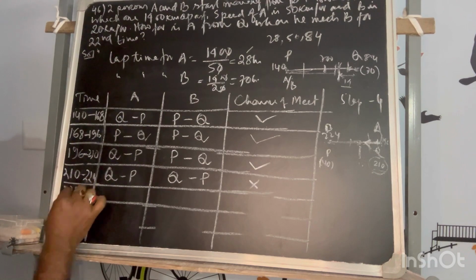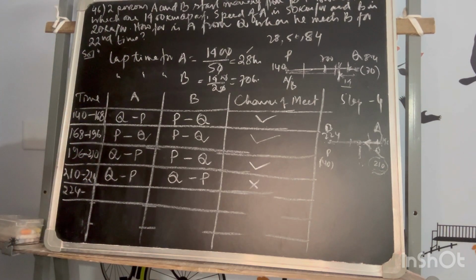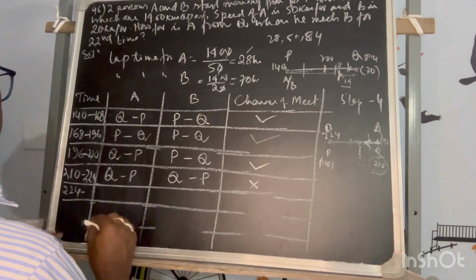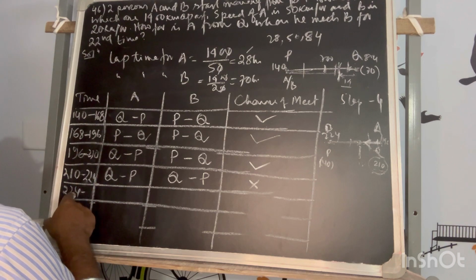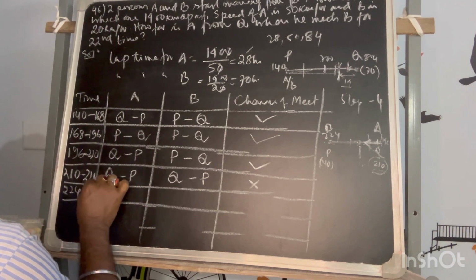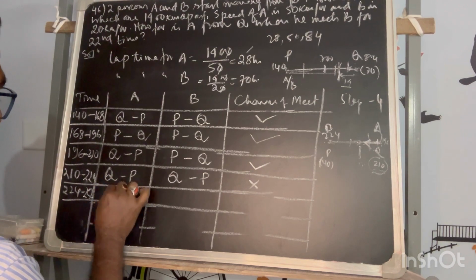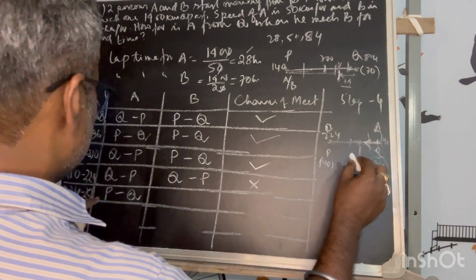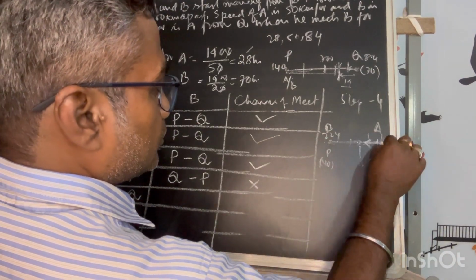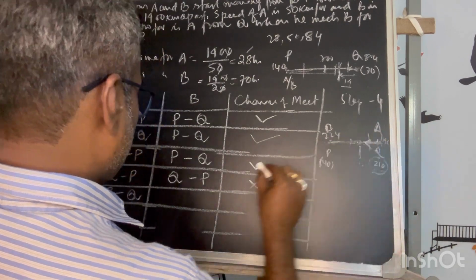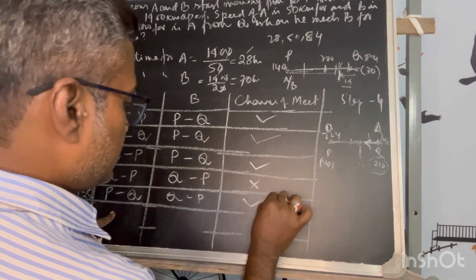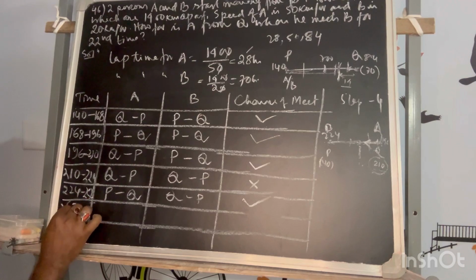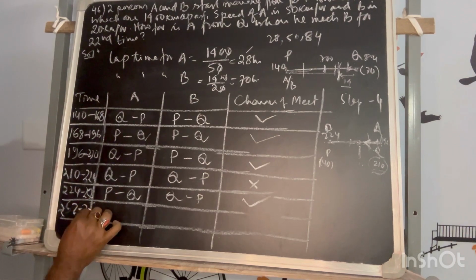224 to how much? 28 means 252. He is moving P to Q. Okay, P to Q he will move. So A is moving from P to Q, and B is still moving Q to P, and they meet. Then after 225, another 28, 280.